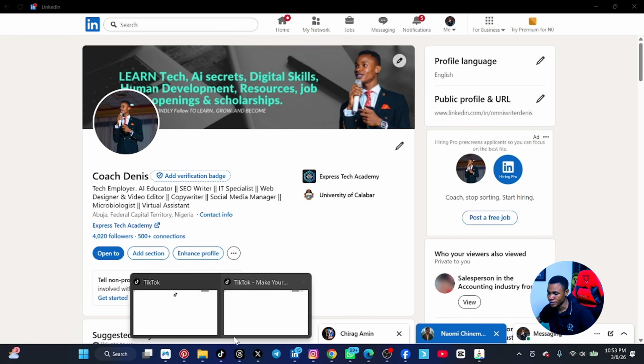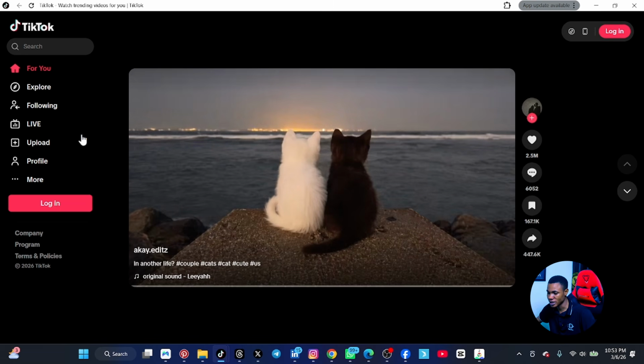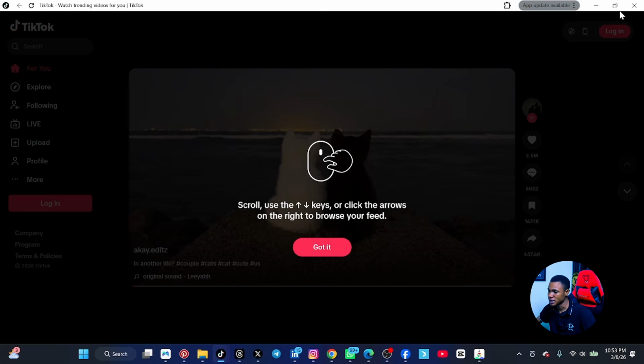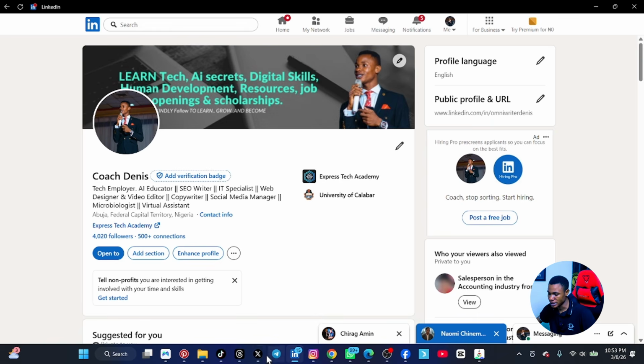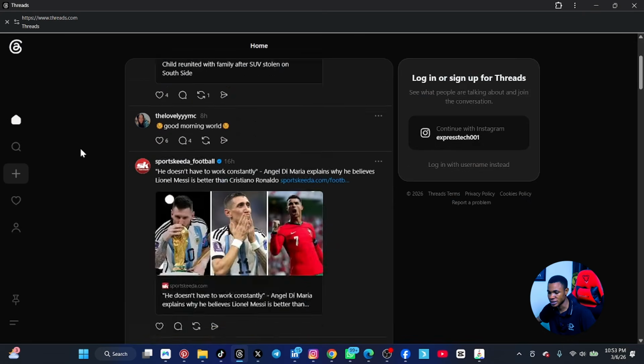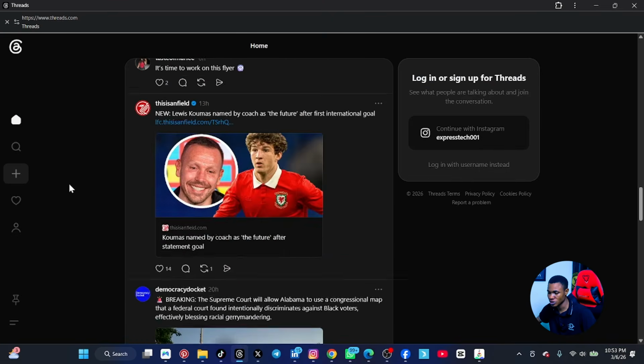Next one is TikTok. Let me click on TikTok. You can see TikTok also looks like Threads and a bit like Instagram, but it's completely for video sharing. I don't want to waste time here because this is an introductory class. And then the next one is Threads. You can see that this one also, you only post short content.